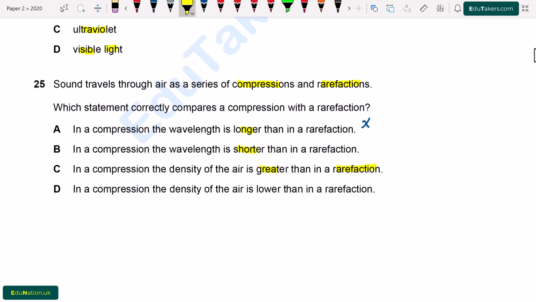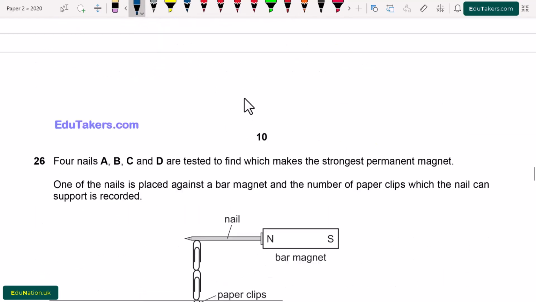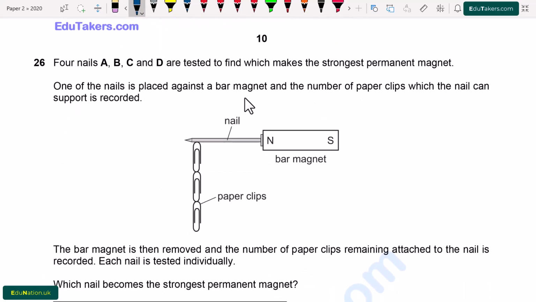Option C. In a compression, the density of air is greater than in a rarefaction. D. In a compression, the density of air is lower than the rarefaction. So from here, compression is a region where the particles are closer and here the density is larger as compared to rarefaction. So the MCQ C is correct, which shows that in a compression the density of air is larger as compared to the rarefaction.